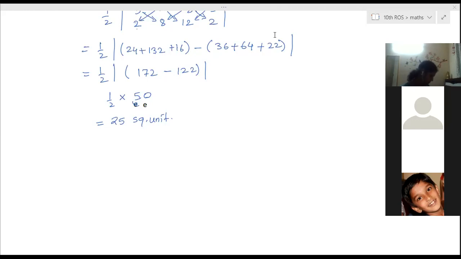Ma'am, and in the 13th one, I got the value of P as... Oh, ma'am, I wanted to ask you this. If they ask the value of P, it can be positive and negative when you're calculating. In a few questions they gave the positive and negative, but for the 13th question, they only gave it as 3, minus 3. So, should we calculate both? Yes, both values you have to calculate.